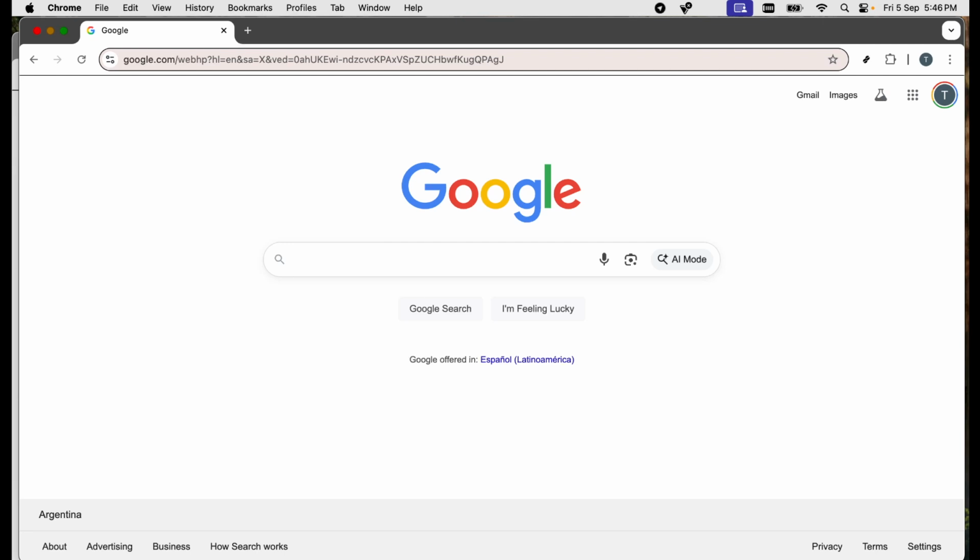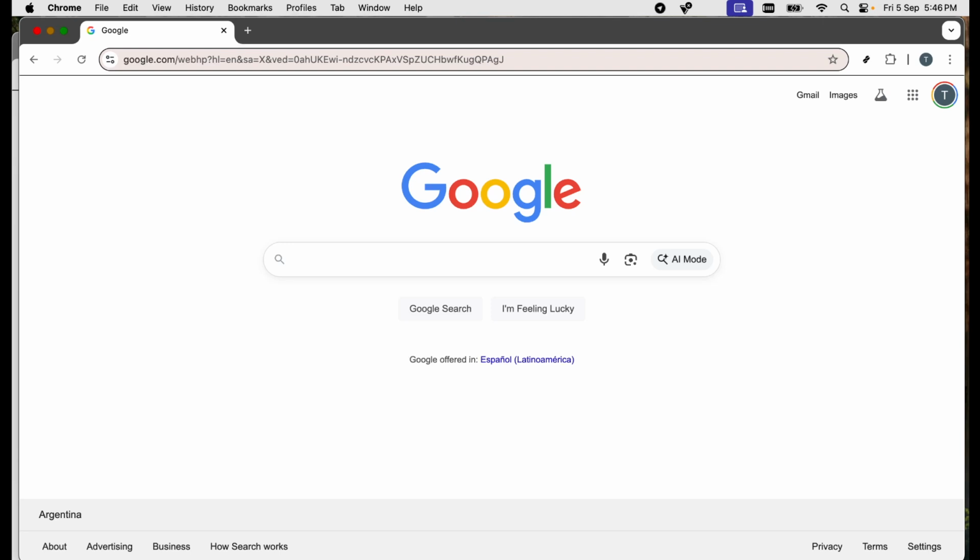To start, let's address the simplest solution, which might just fix the problem right away. If you find that only one particular site is silent, you should first try unmuting that specific website. Here's how you do it. Navigate to the tab of the website that's mute, right-click on that tab, and look for the option labeled Unmute Site. Click on it if it's available. This simple action might restore sound to that site.